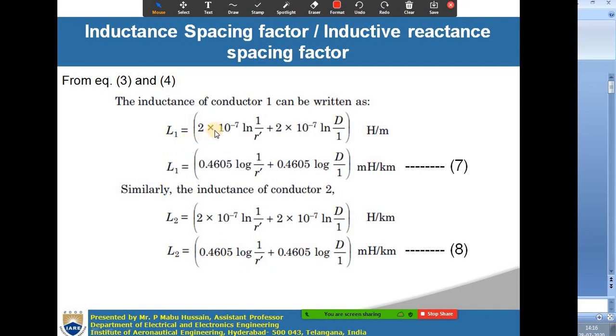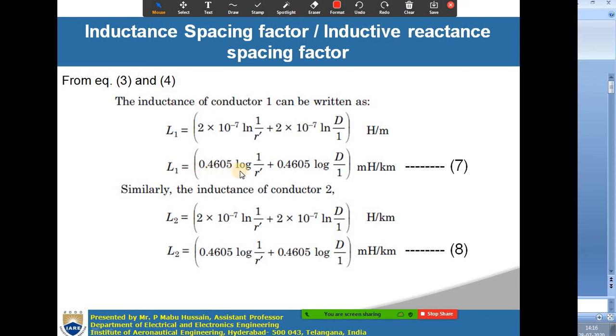From these two equations, equations 3 and 4, the inductance of conductor 1 can be written as L1 equal to 2 into 10 power minus 7 ln 1 by r dash plus 2 into 10 power minus 7 ln d by 1, which is nothing but d.